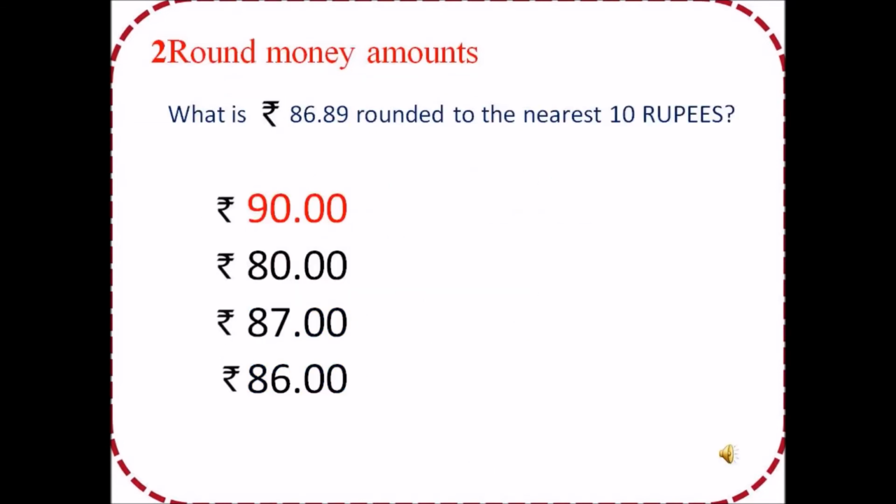Round money amounts. What is 86 rupees 89 paisa rounded to the next 10 rupees? We have here 4 answers: 90 rupees, 80 rupees, 87 rupees and 86 rupees. Because it is more than 85, we round it to the next digit, and that is 90 rupees. So 90 rupees is the correct answer.